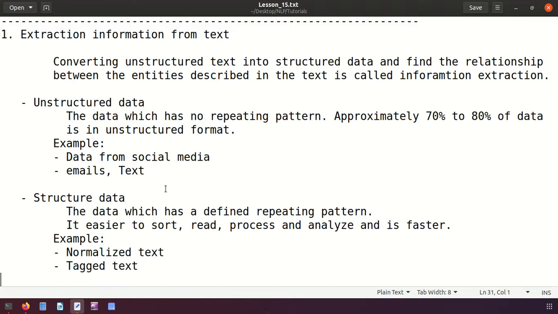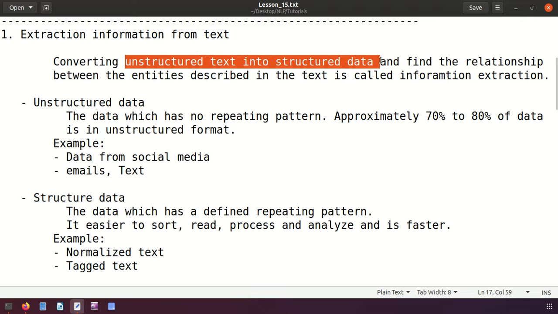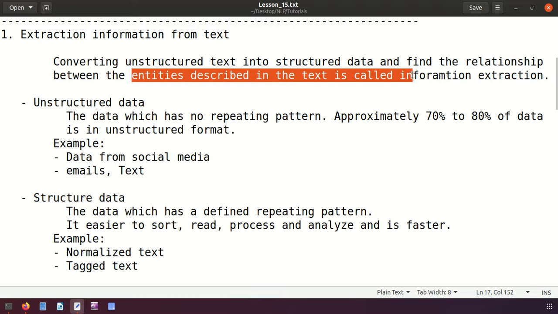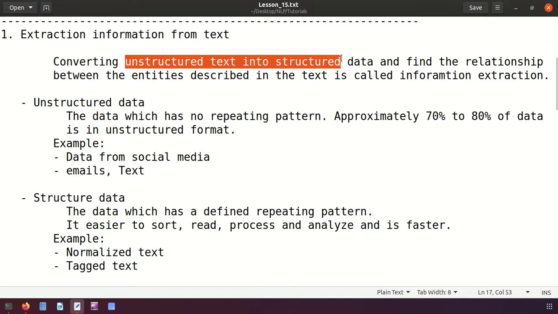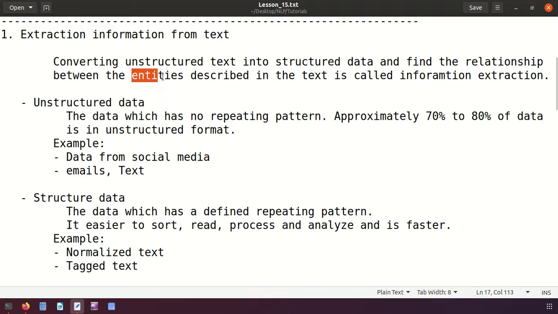So friends, here converting unstructured data or text into structured data and finding the relationship between the entities described in the text is called information extraction. From this definition you can easily understand that the first step is converting unstructured data to structured data, and then identifying the entities and the relationship between the entities. This process is called information extraction.